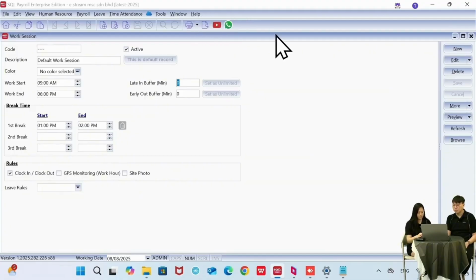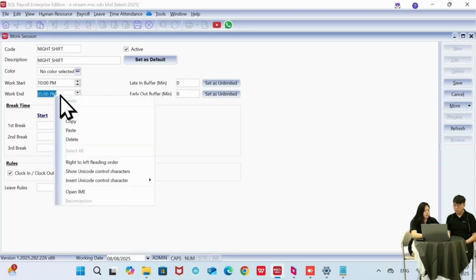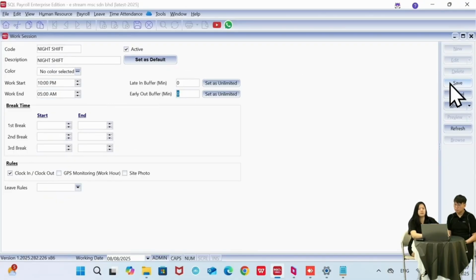For the next question. Okay, actually you can maintain different types of working hours for each employee, right? So we have one, let's say it's 9 to 6, and then maybe we have some employees who are working the night shift. So we can just put in one as a night shift. Okay, and then here let's say they work from 10 p.m. until 5 a.m. Then I can just click on save.